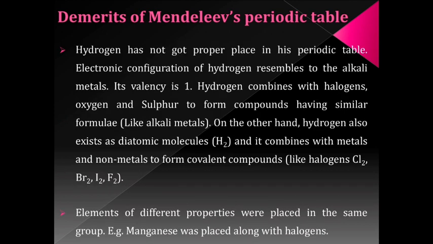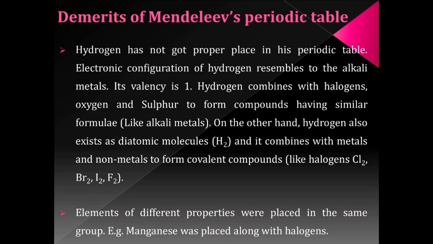In Mendeleev's periodic table, hydrogen has not got a proper place because the electronic configuration of hydrogen resembles the alkali metals, that is group 1 metals. These elements have valency 1. Hydrogen can combine with halogens, oxygen and sulfur to form compounds having similar formulae like alkali metals.